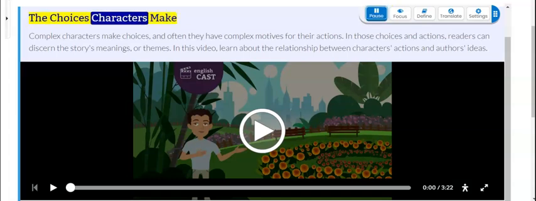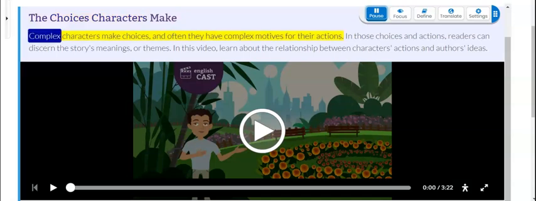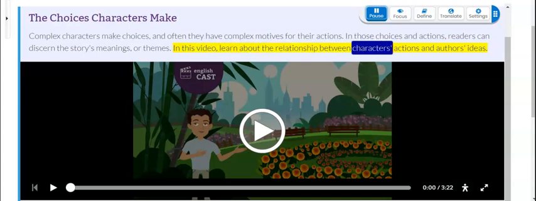The choices characters make. Complex characters make choices, and often they have complex motives for their actions. In those choices and actions, readers can discern the story's meanings or themes. In this video, learn about the relationship between characters' actions and authors' ideas.